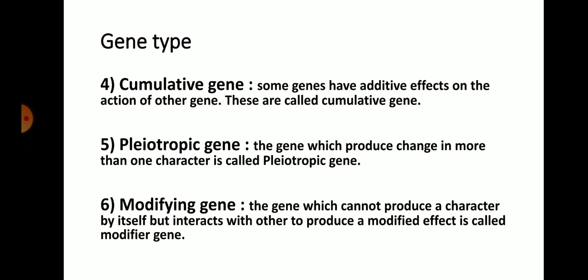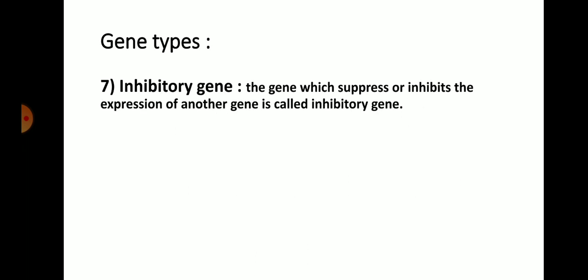So that is called a modifying gene. They modify the characteristics of the organism by interacting with another gene to produce the modified character in the organism's body.